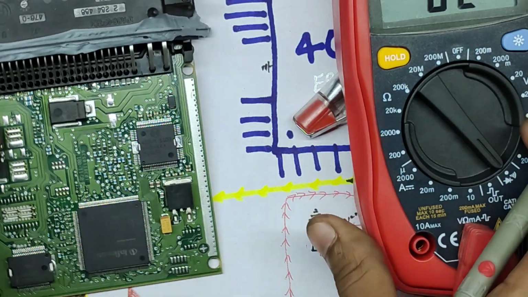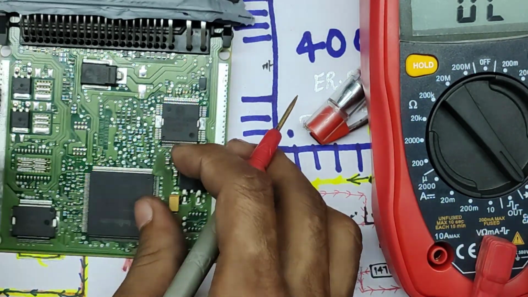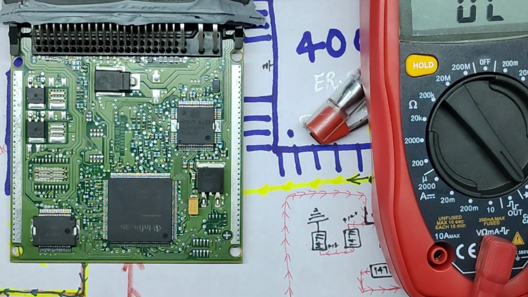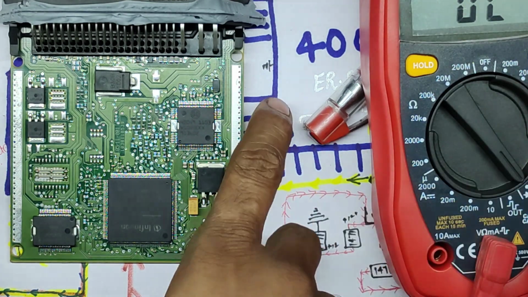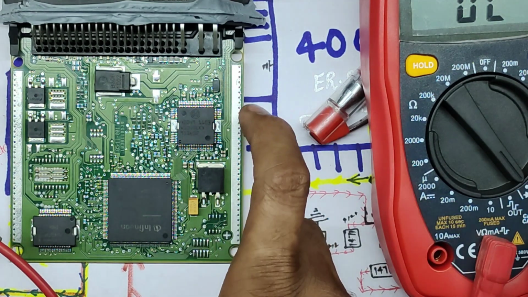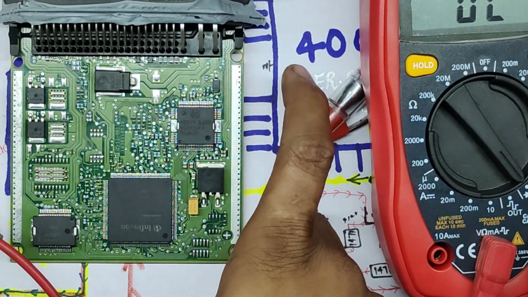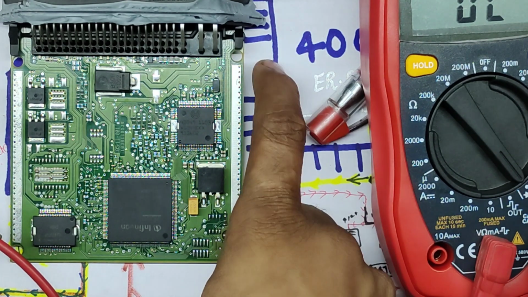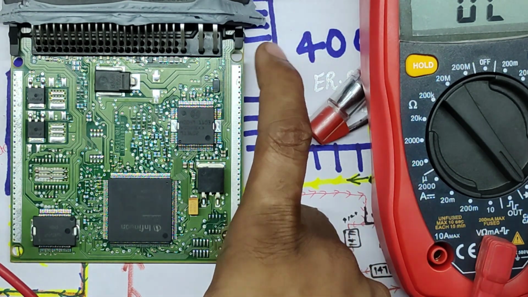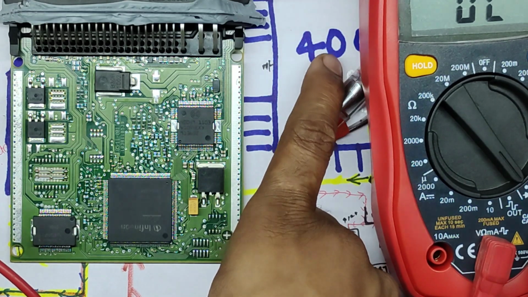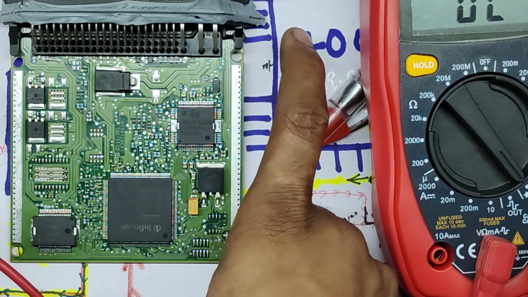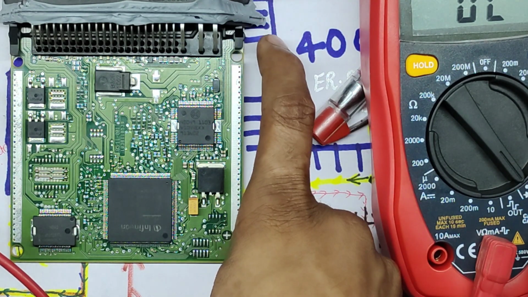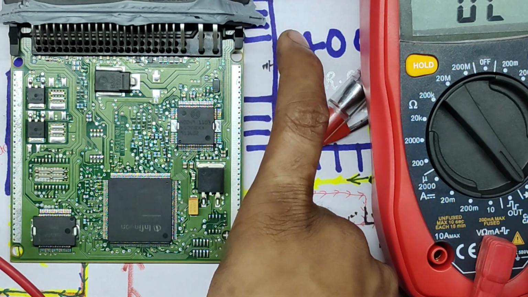So when we turn on the ignition, the 40048 IC gets 12 volt on pin number 19, and produces ground from pin number 20.